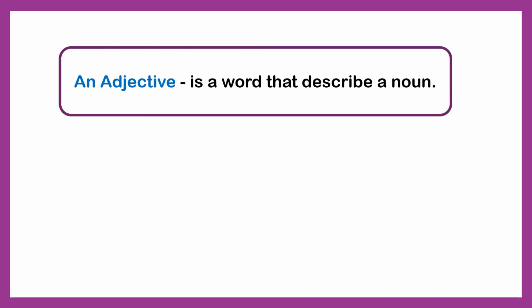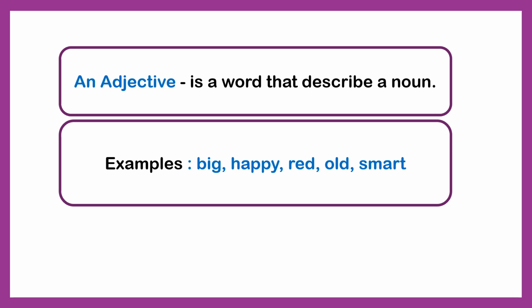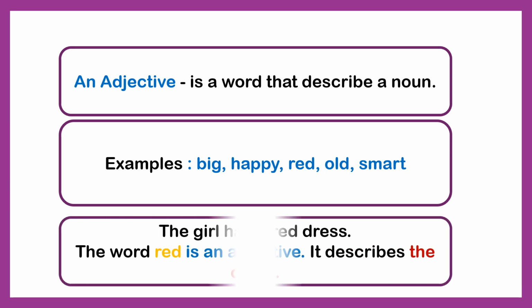An adjective is a word that describes a noun. An adjective makes sentences more interesting. It tells us more about a person, place, thing, or idea. For example, big, happy, red, old, smart. Let's have a look at this example. The girl has a red dress. The word red is an adjective and it describes the dress.